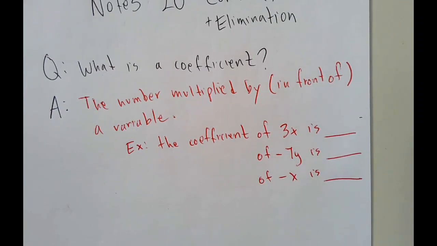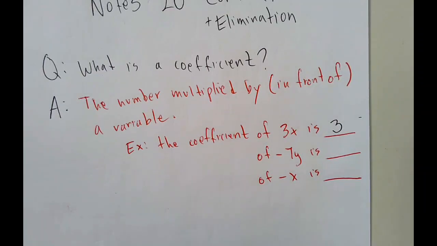Okay, so there's basically three things there. The coefficient of 3x is what, Delilah? The coefficient of 3x is what? 3.